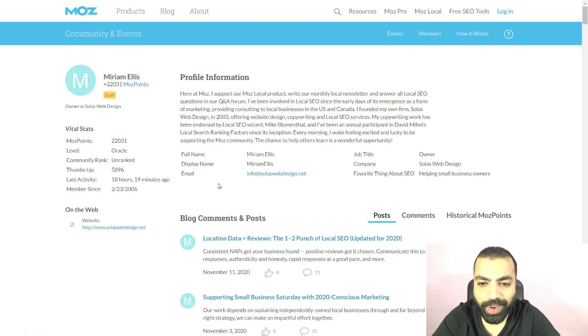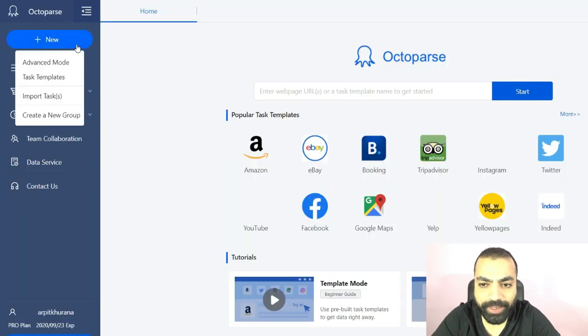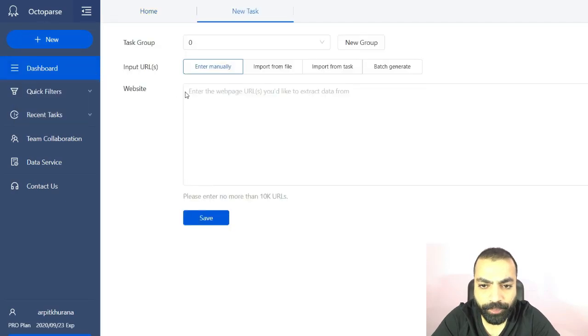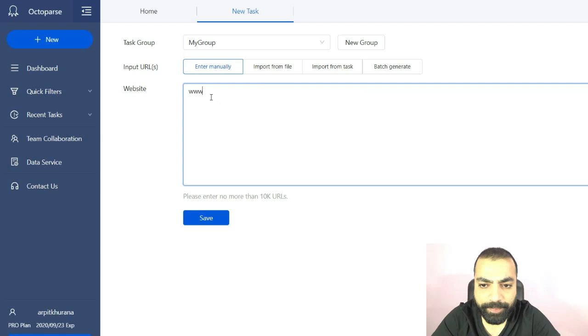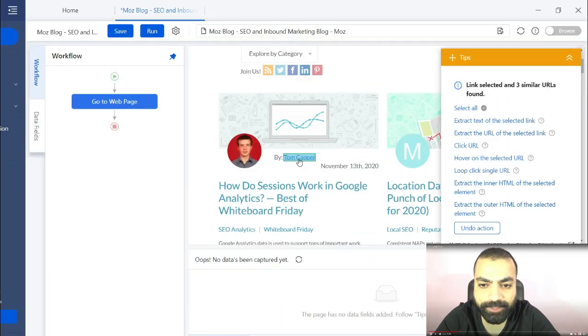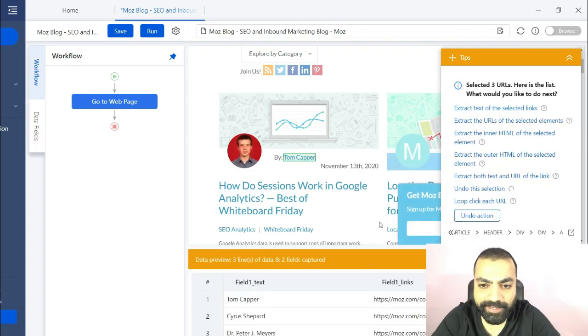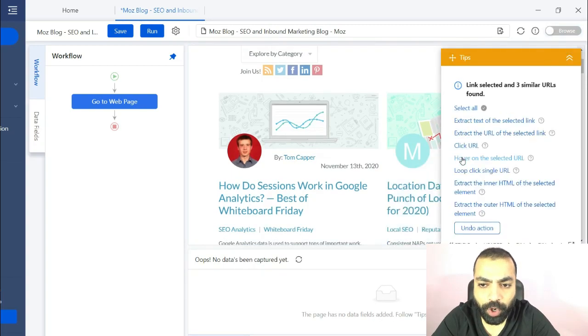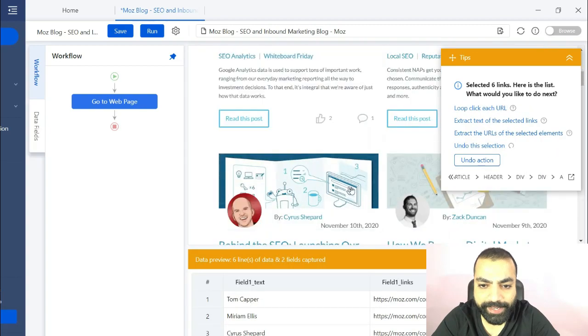Let me quickly show you how you can scrape them from Octoparse. Once you've downloaded and created your account on Octoparse, hover on New and click on Advanced Mode. Enter the website you want to scrape. Like for this video, I will put www.moz.com/blog. Hit save. Click on the author's name and then click on select all. If it doesn't scrape all of them, then click on more author's name. That's how you need to train it.